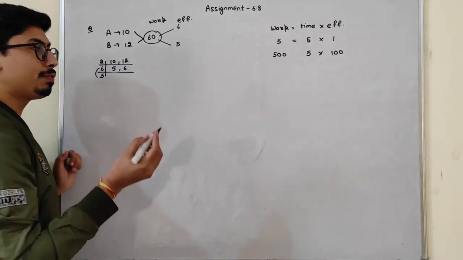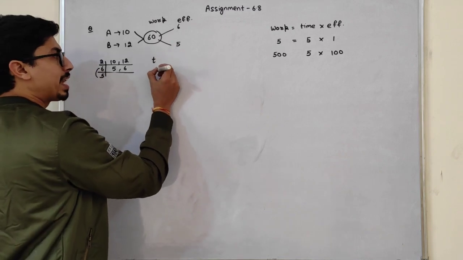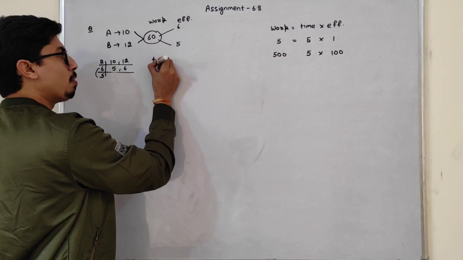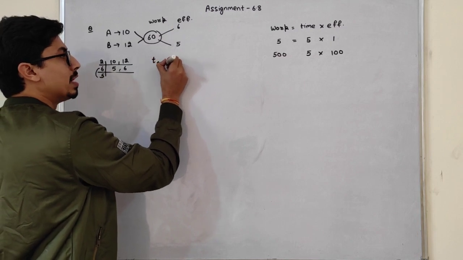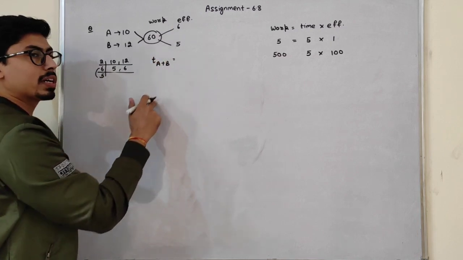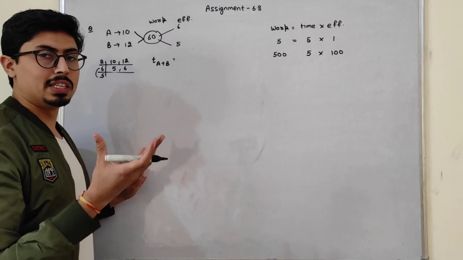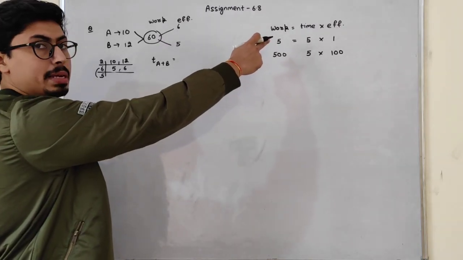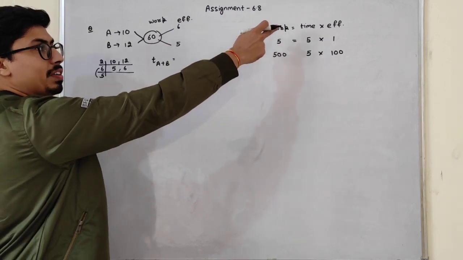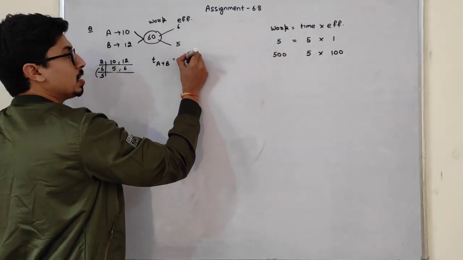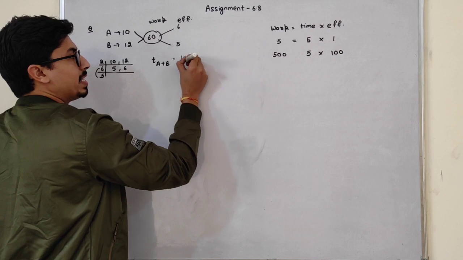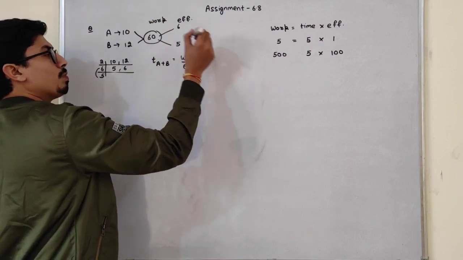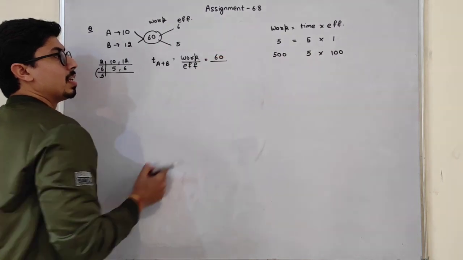Now students, what we have to do? I have to find out the time in which, if they work together, time of A plus B. That means if they work together, what time will they use? So from here I can find out time. Time is equal to work divided by efficiency. What work they have to do, students? They have to do this 60.